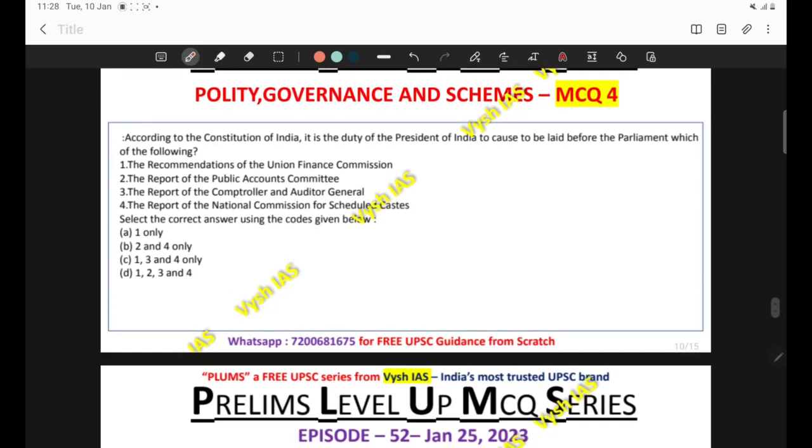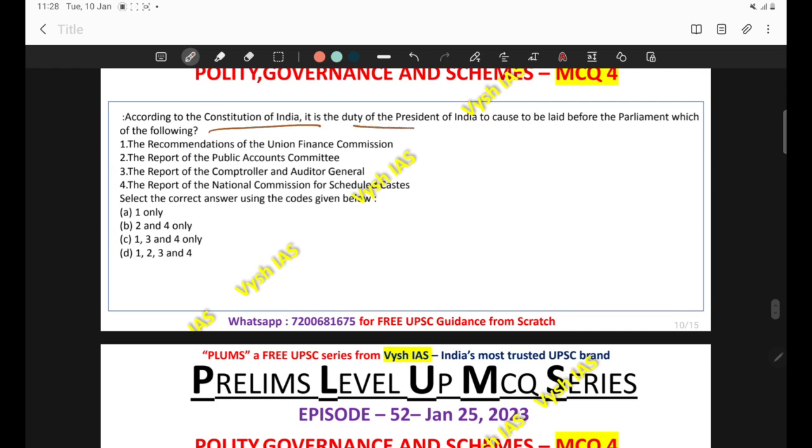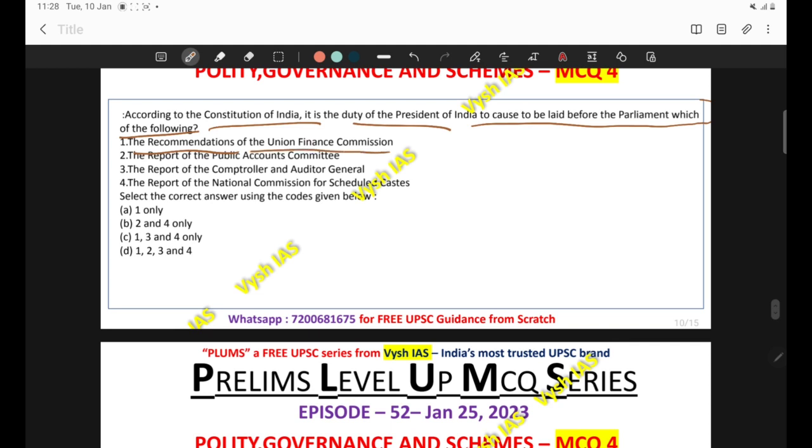According to the Constitution of India, it is the duty of the President of India to cause to be laid before the Parliament which of the following, and four reports are given. You can take a pause and read those reports. Which of the reports are to be laid before the Parliament by the President? Although the options seem more or less similar, you have to pick the correct one.